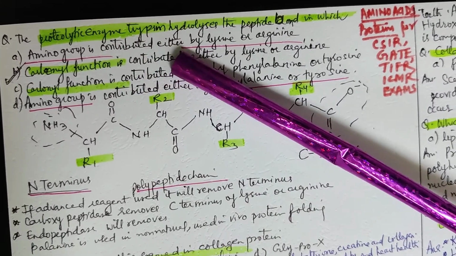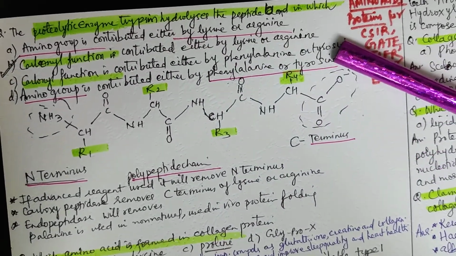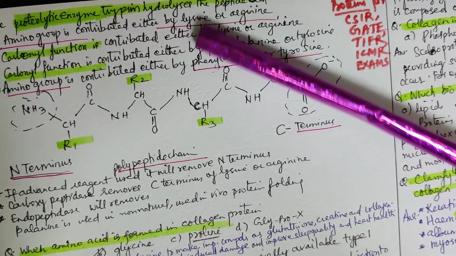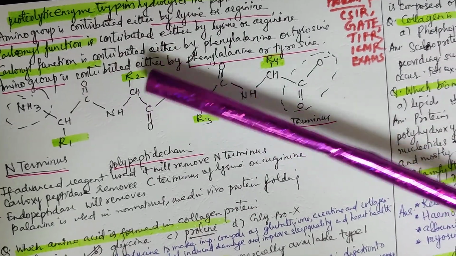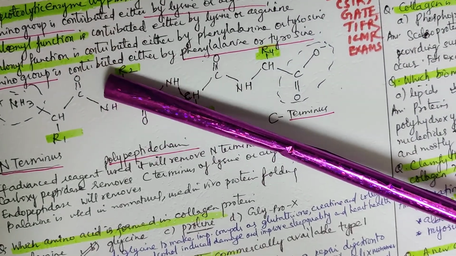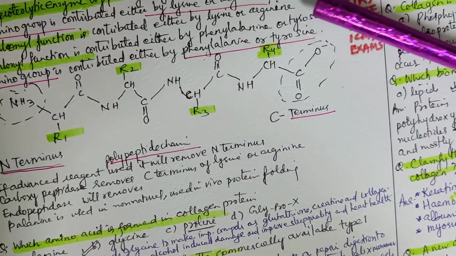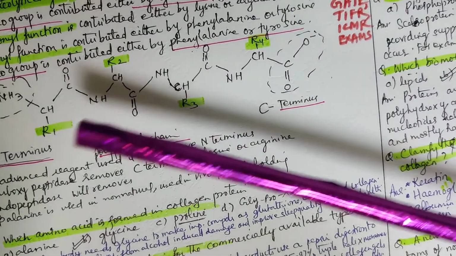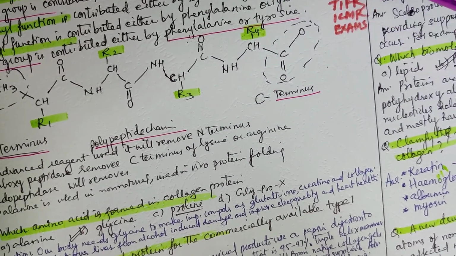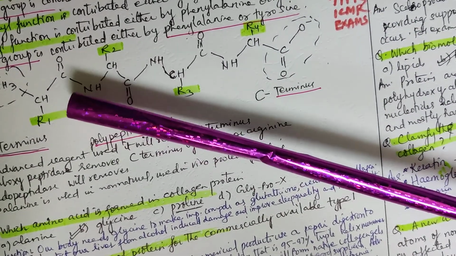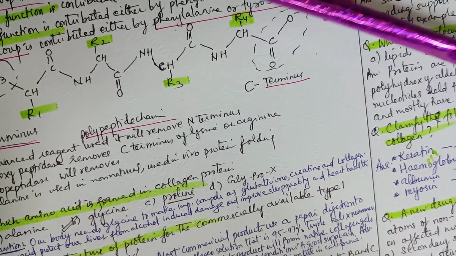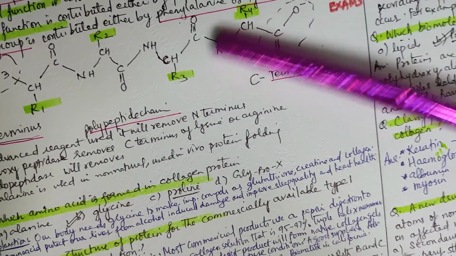The proteolytic enzyme trypsin hydrolyzes the peptide bond in which of the following? Four options are given. A, amino group is contributed either by lysine or arginine. Second option, carbonyl function is contributed either by lysine or arginine. Part C, carbonyl function is contributed either by phenylalanine or tyrosine. D part, amino group is contributed either by phenylalanine or tyrosine.